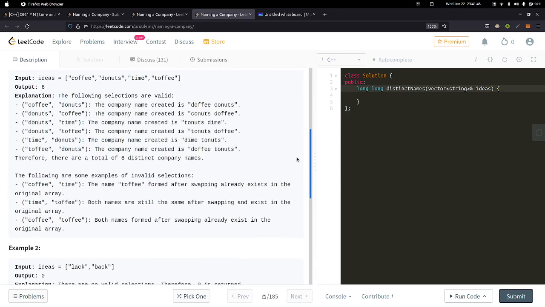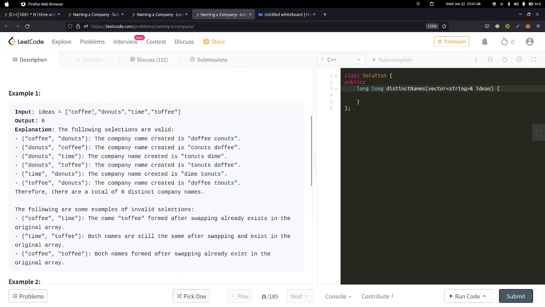Next, they have given a few examples, and we can see here we have four strings, and the total possible concatenations you can see here are six valid concatenations, and they are saying that there are a total of six distinct company names, and the following are some invalid selections. So they're explaining why they're invalid.